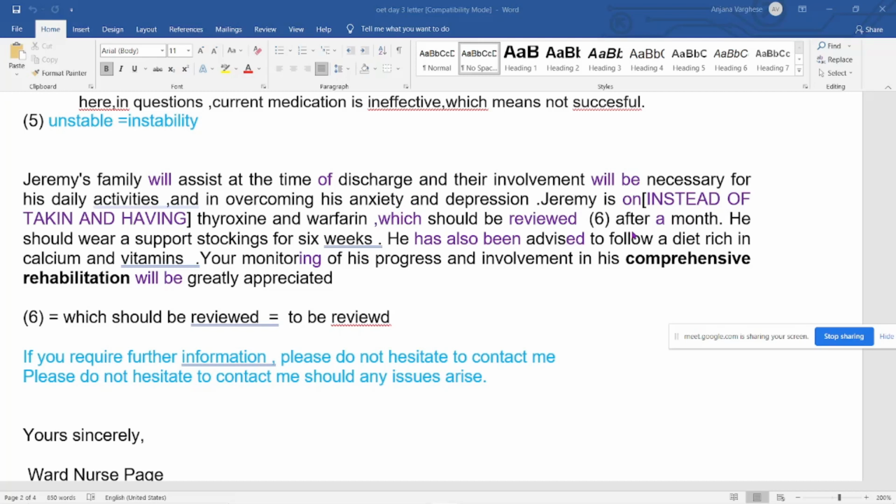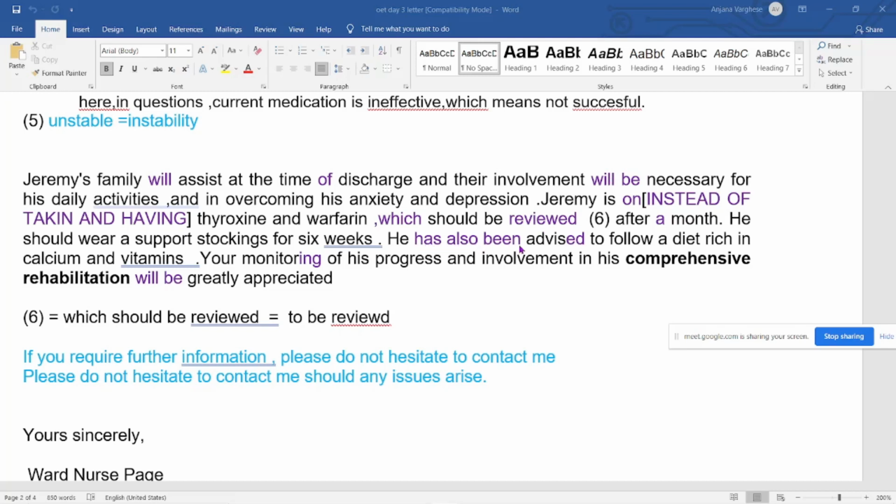After a month means 1 month. He should wear support stockings for 6 weeks. He has also been advised. See, has also been. I want you to write. See, why are you not getting marks in the examination? You might not be using some sentence with has been. A been sentence won't be there. So, will sentence, will be sentence. Please cross check by yourself whether you are using all those points.